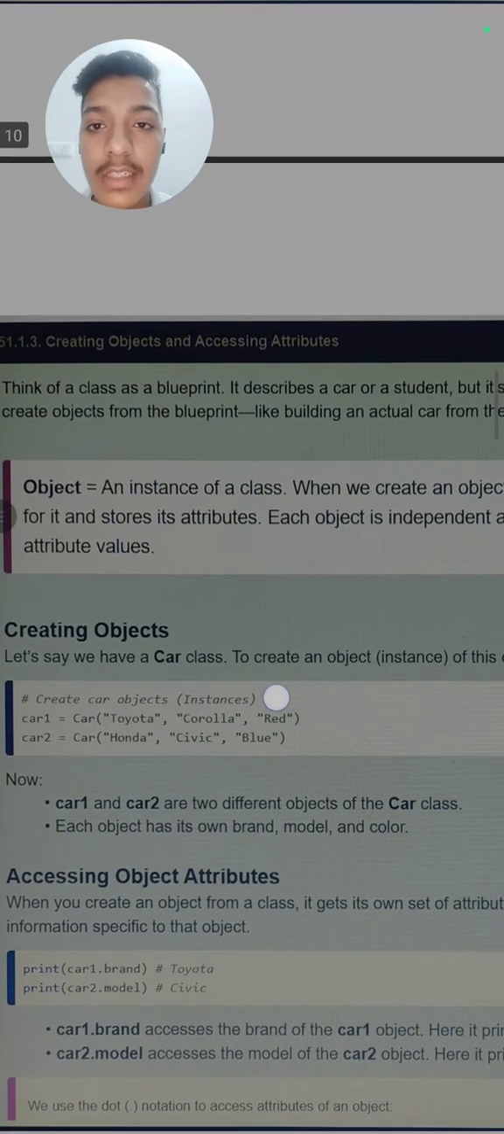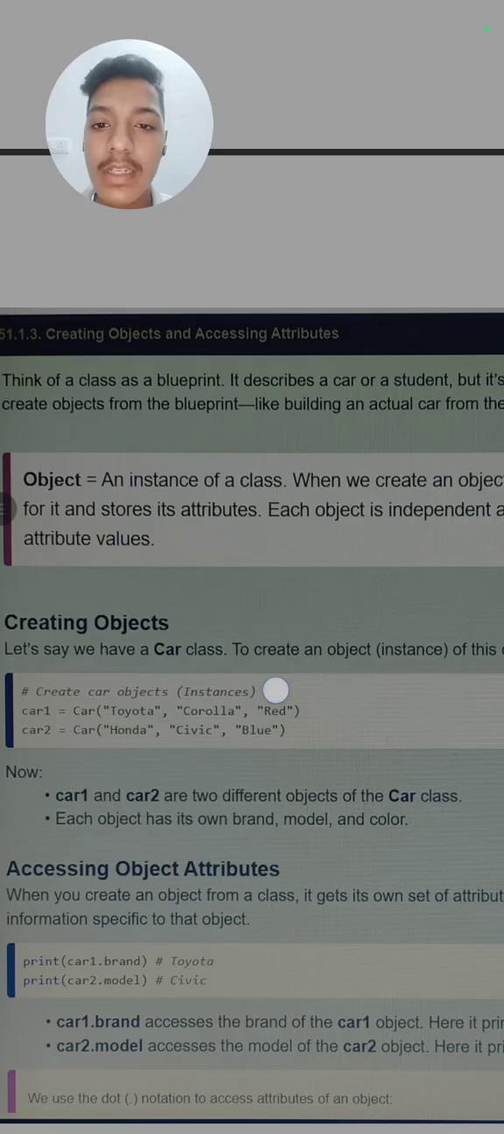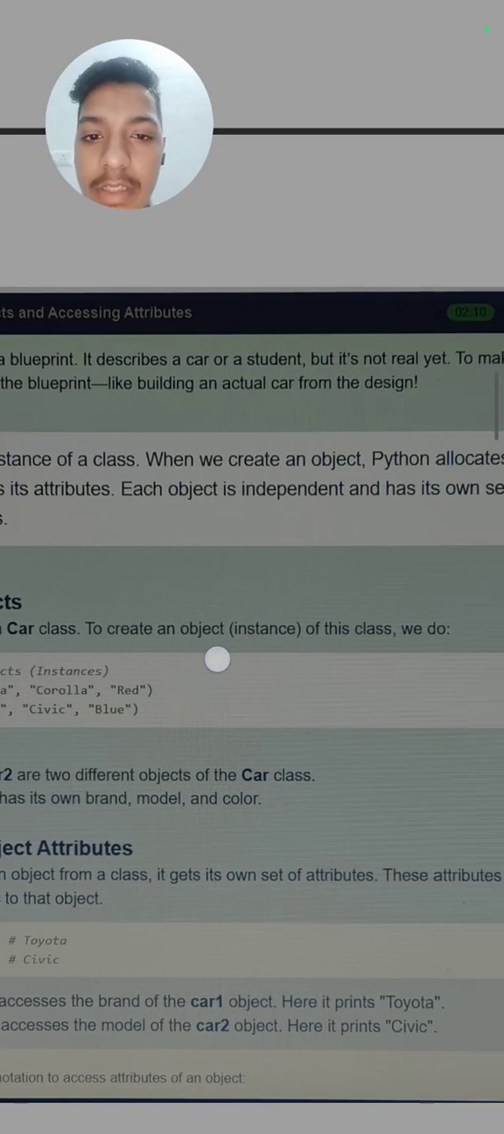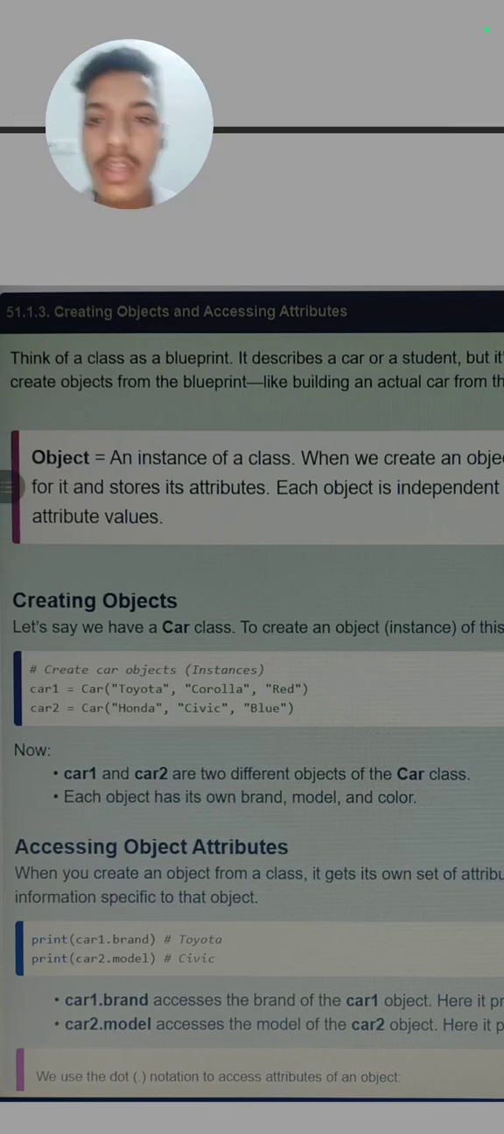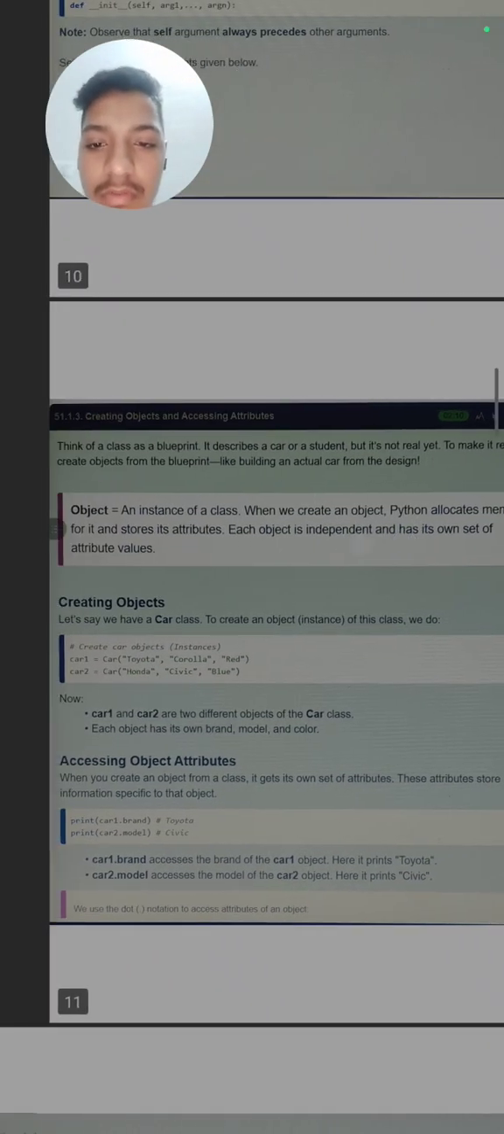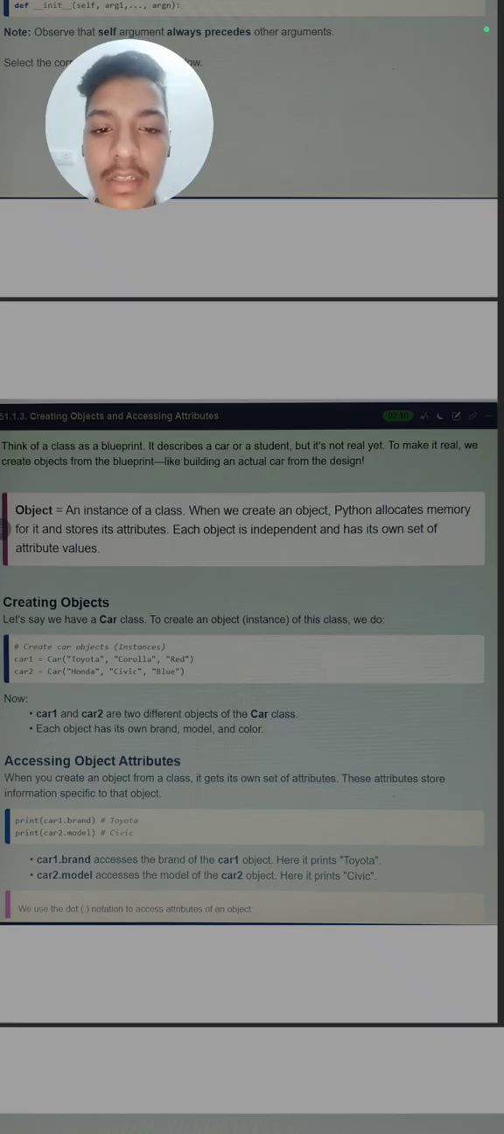Next is how we can create an object and access the attributes. Now we have seen how we can initialize the variable and how we can create the class. Now we will see how we can create the object and access its attributes. Think of a class as a blueprint. An object is an instance of a class, meaning it is an instance or view of the class. When we create an object, Python allocates memory for it and stores its attributes.